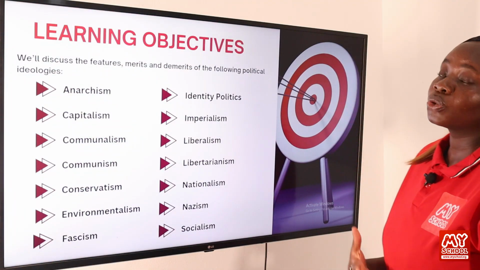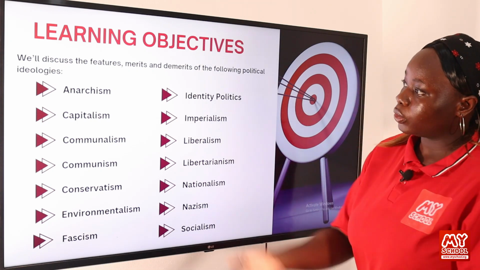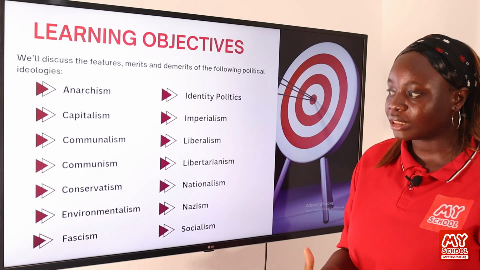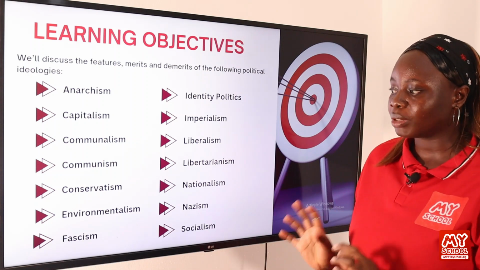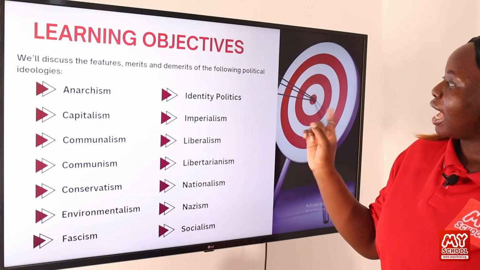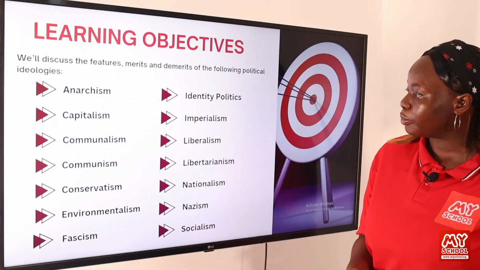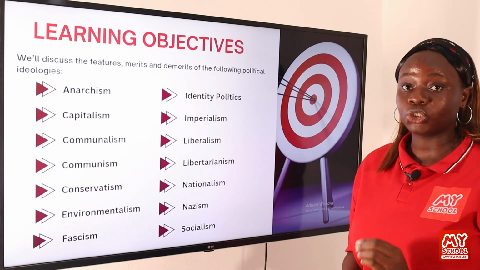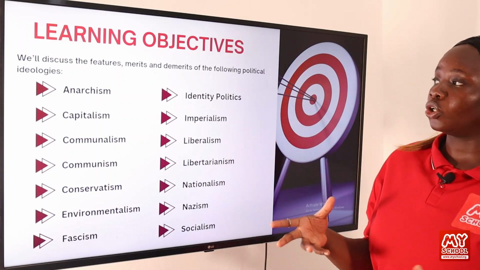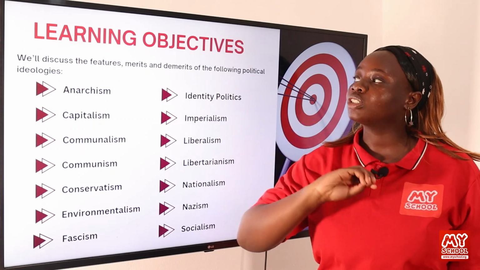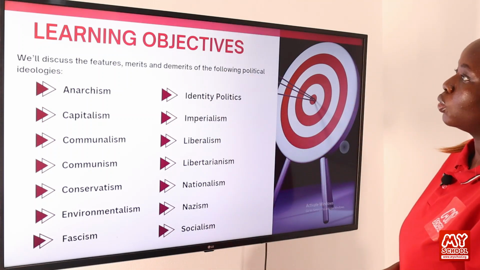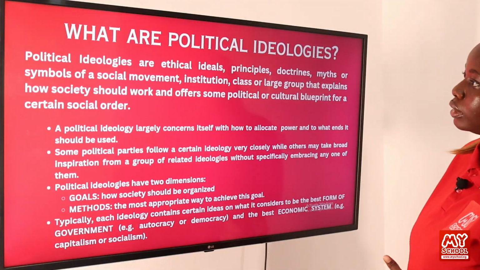Alright, so these are the political ideologies that we're going to be discussing: Anarchism, Capitalism, Communalism, Communism, Conservatism, Environmentalism, Fascism, Identity politics, Imperialism, Liberalism, Libertarianism, Nationalism, Nazism, and Socialism. We're going to discuss the features, the merits, and the demerits of each of these ideologies. So let's begin with the definition of political ideologies.